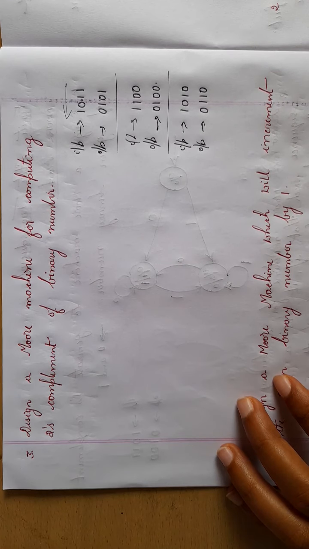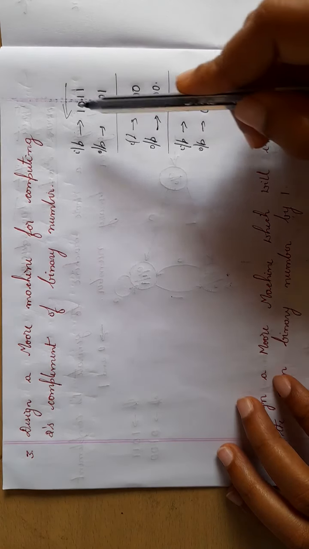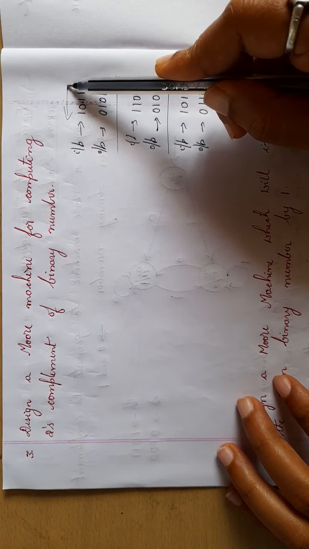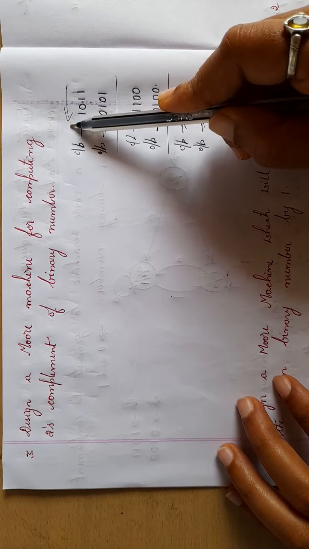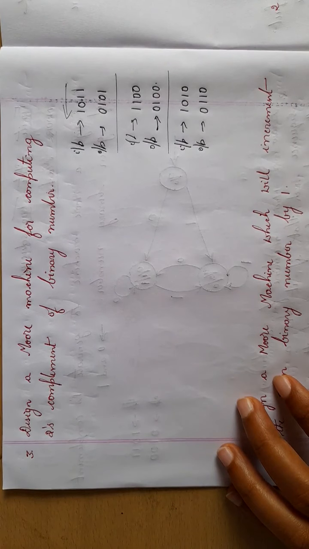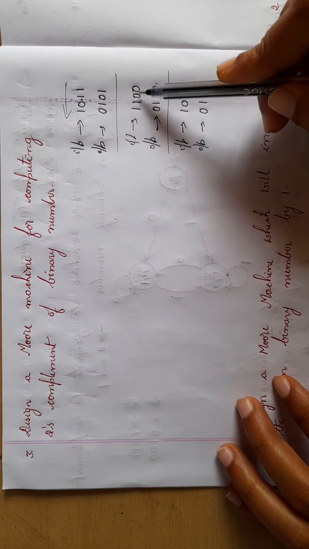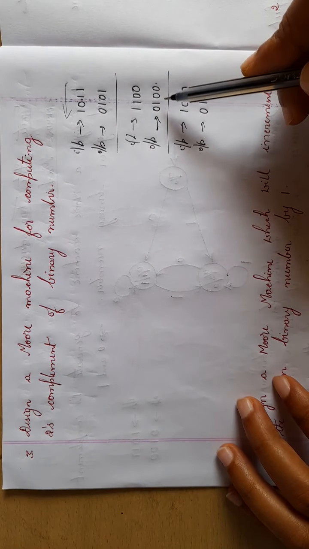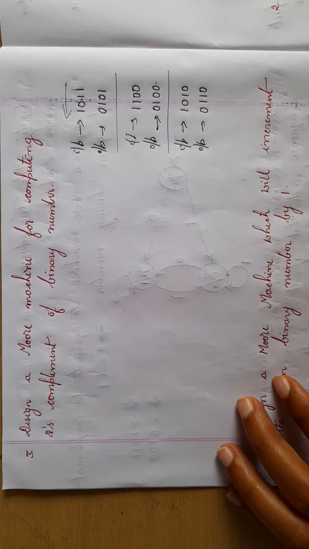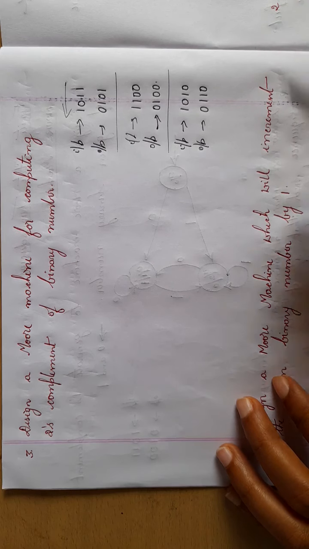okay, so you have to assume that the input is read from least significant bit to most significant bit. Okay. So what you do is, keep the binary number as it is until we read the first one. Okay. So zeros and ones. So when you write the output, keep the binary number as it is until we read the first one. Keep that one as it is and then change the remaining ones to zeros and zeros to ones.